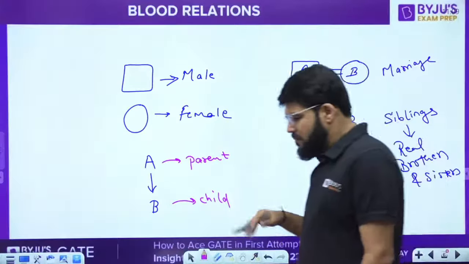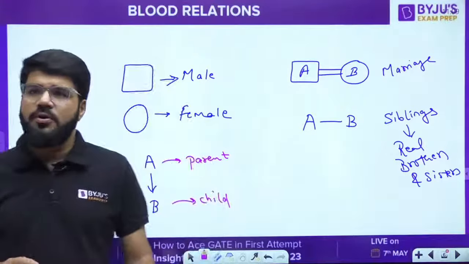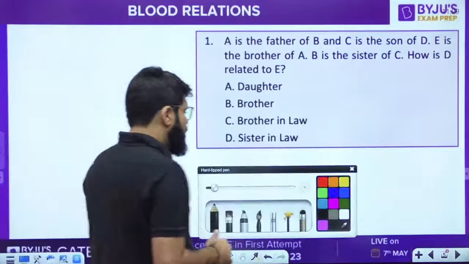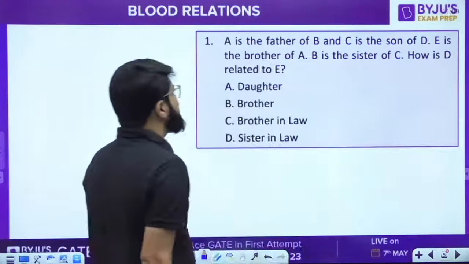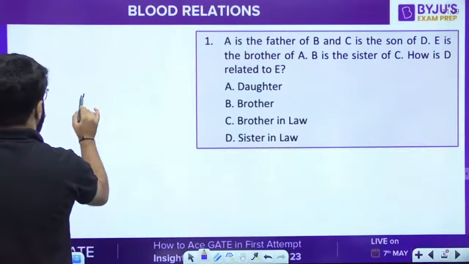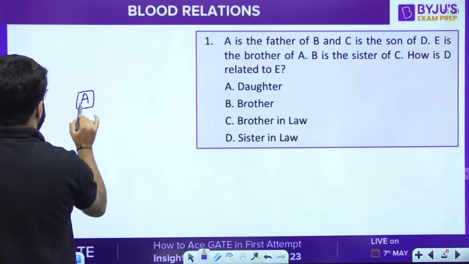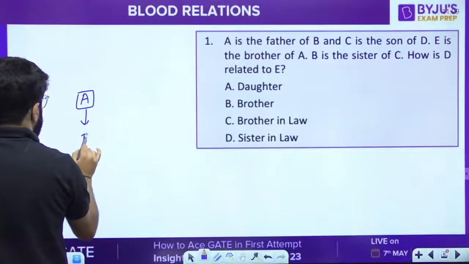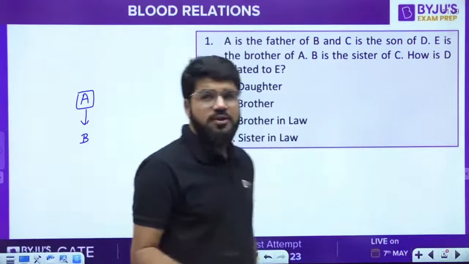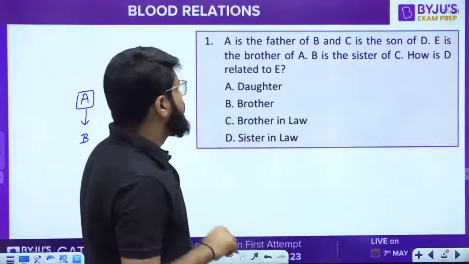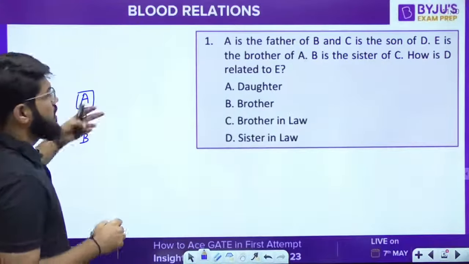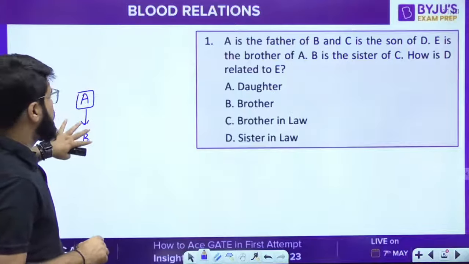Now based on this simple terminology and notation, let's have a look at the question. What does this question say directly? That A is the father of B. Let me start. A is the father, so A is male. Though you can keep on mentioning the gender as well, father is always male, and that is why we put a box. And C is the son of D. That is a separate statement that is not in this part.